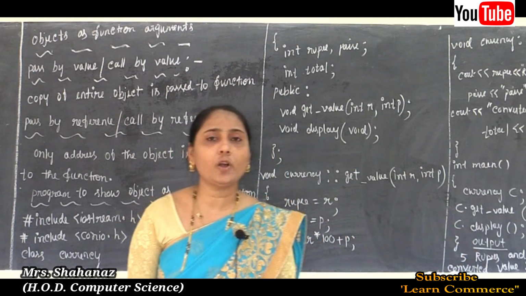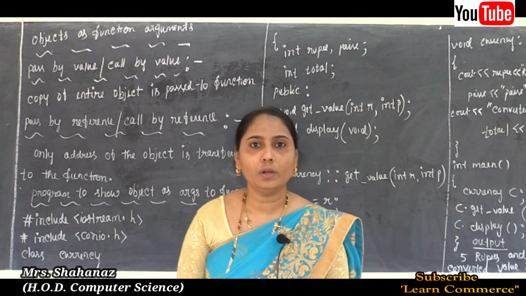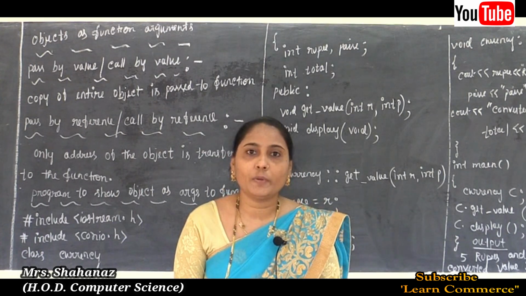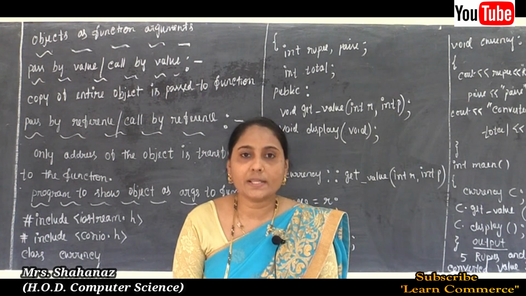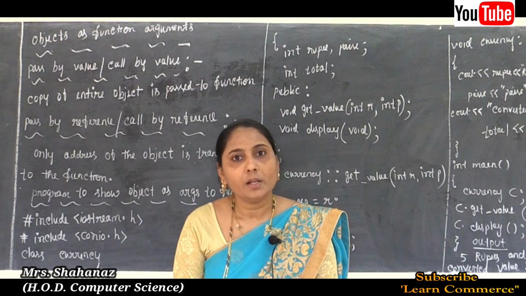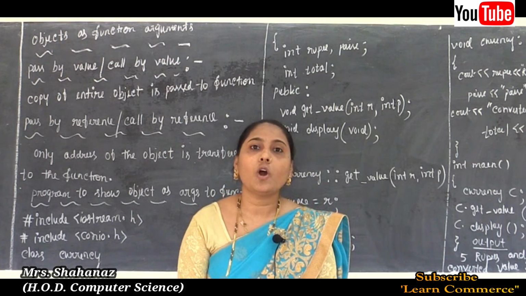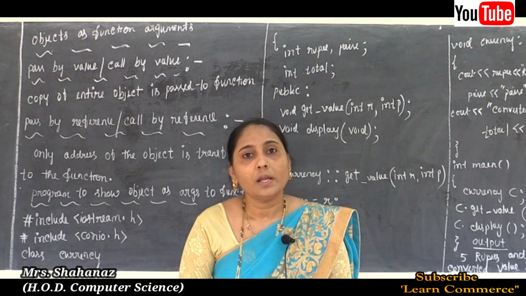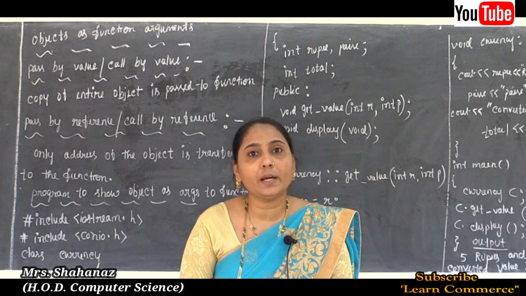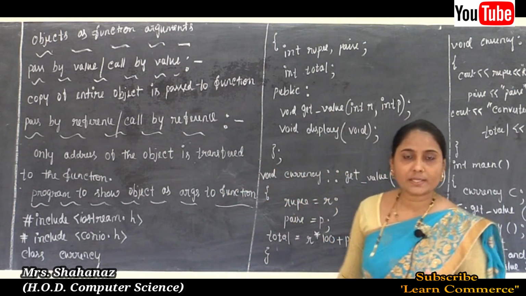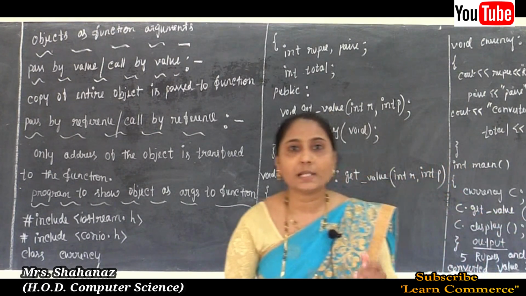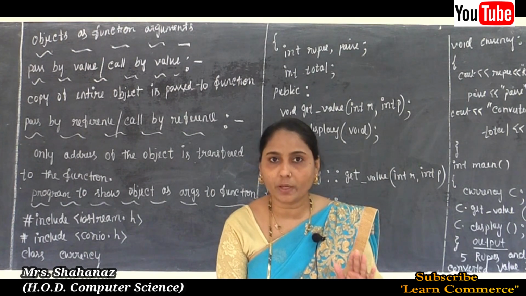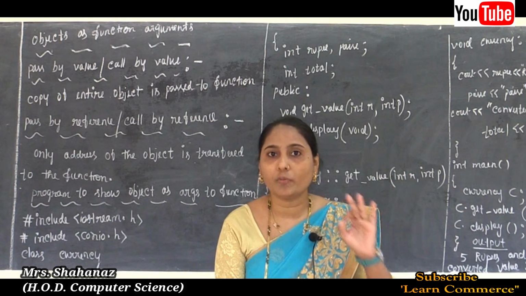We know the meaning of pass by value, call by value. Here two functions are there: one is the calling function, and the second is the called function. When the calling function calls the function, the copy of the actual parameter value, whatever arguments are in the calling function, is passed to the called function.